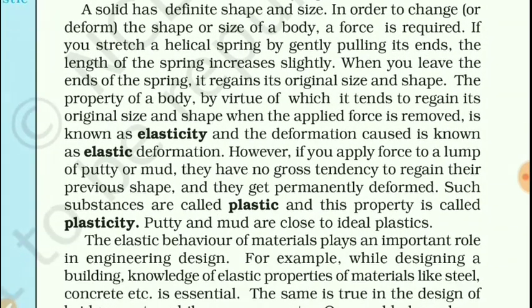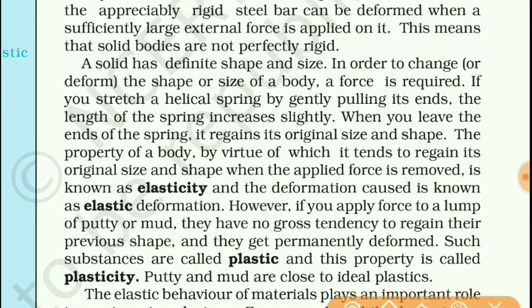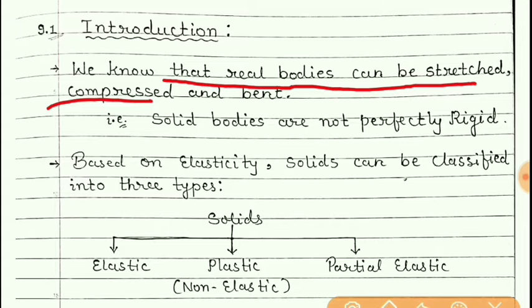Now, in this chapter, we are going to study the elastic property of solids. I have written here that real bodies can be stretched, compressed, and bent.